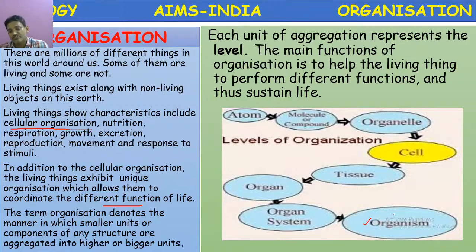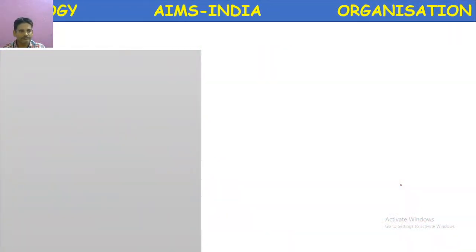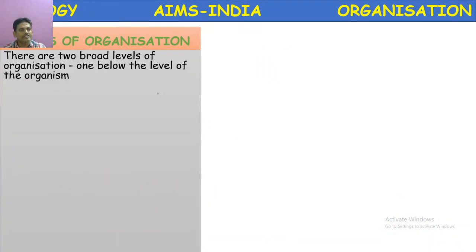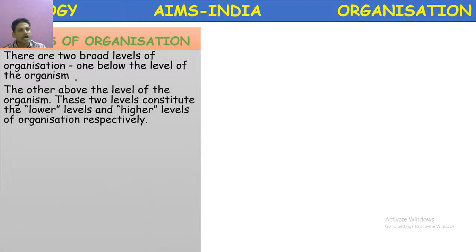But the organization does not end with the organism. It will proceed further. Let us see how it will proceed. Levels of organization. There are two broad levels of organization: one below the level of the organism and another one above the level of the organism. These two levels constitute the lower level and higher level of organization respectively.